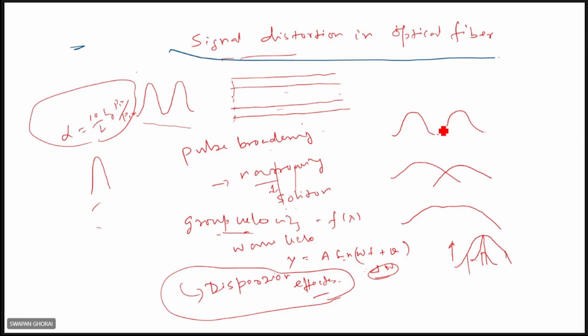Because of mainly the dispersion effect, that is called pulse broadening. Not necessarily will there always be pulse broadening; there can be the reverse phenomenon also. That occurs because of the Kerr effect, or nonlinearity, and at that time you see pulse narrowing will result, pulse narrowing instead of broadening.